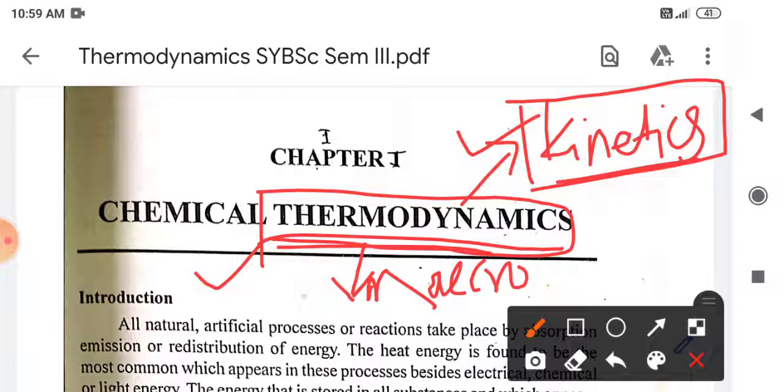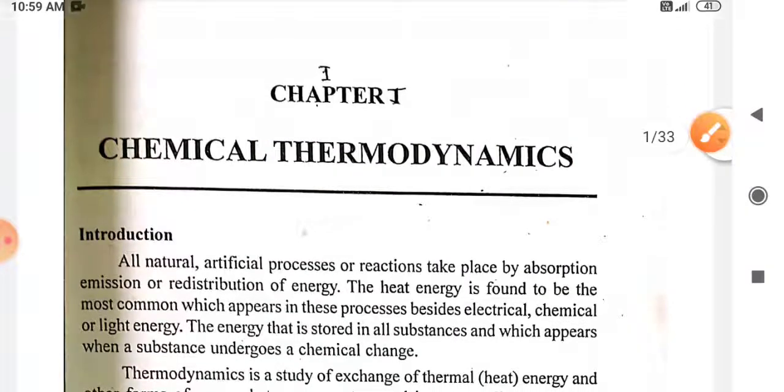In thermodynamics we generally study the energy changes occurring in the given system, and in kinetics we study the rate of the given change. So we can broadly classify these two branches of physical chemistry likewise. We will see thermodynamics in detail in this chapter and chemical kinetics in another chapter.